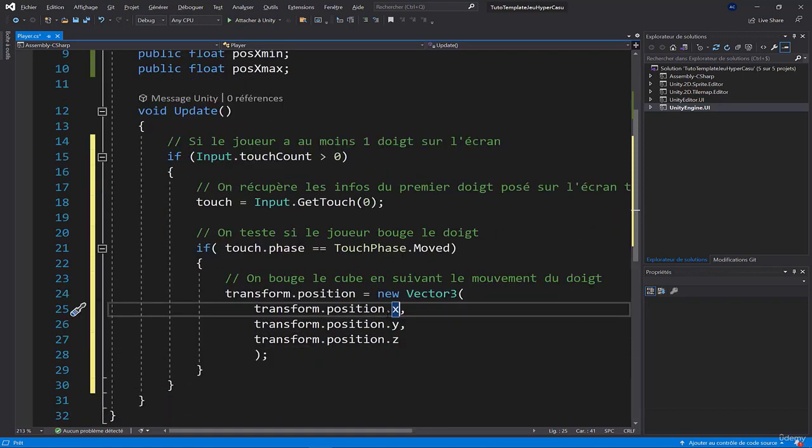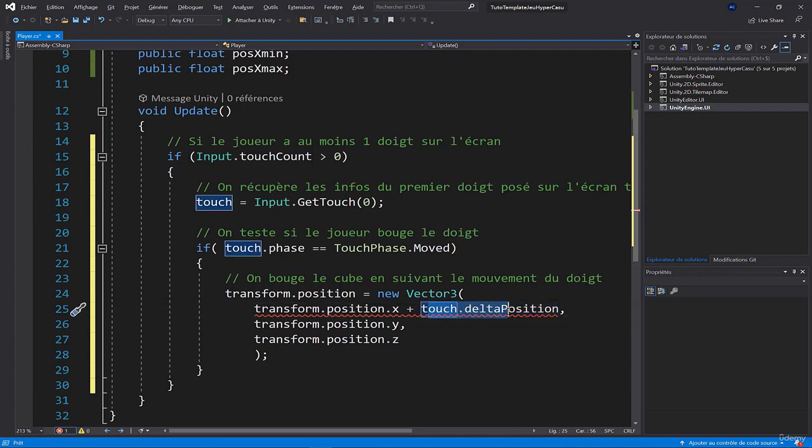So, to change the position on the x-axis, I want to add the finger position variations on the screen. So I want to actually add the touch here, this one, dot deltaPosition.